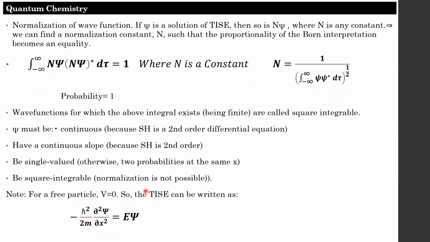So, as you have already seen the time independent Schrodinger wave equation, when the particle is free, there is no potential energy and no forces are acting. So V equals 0. Then the time independent Schrodinger wave equation becomes this.